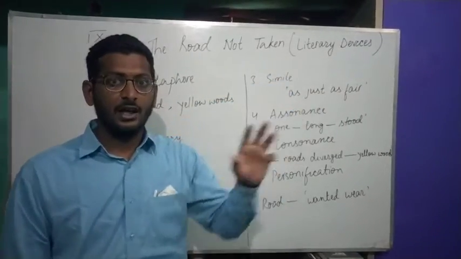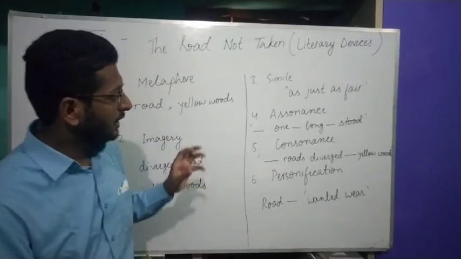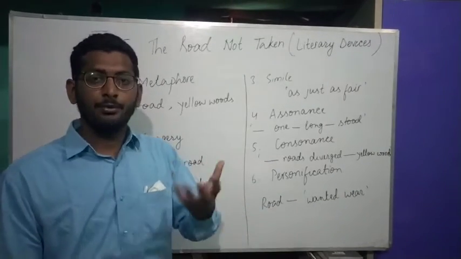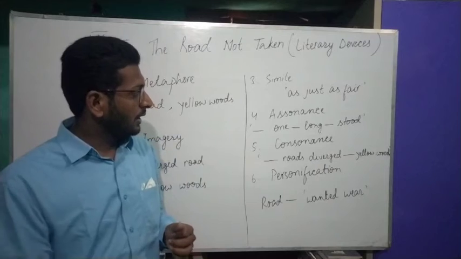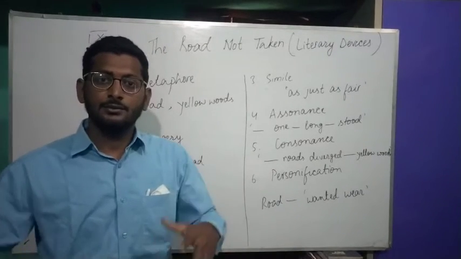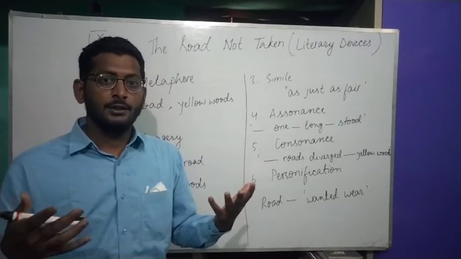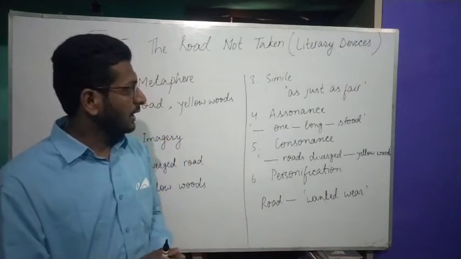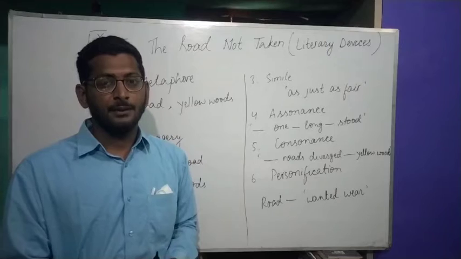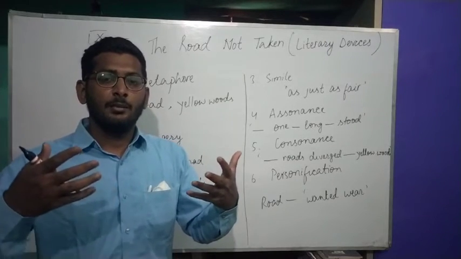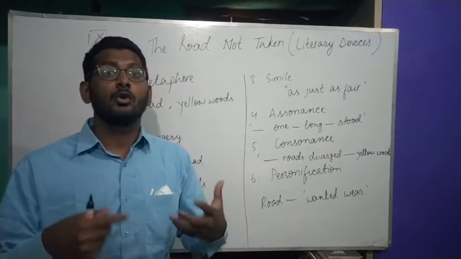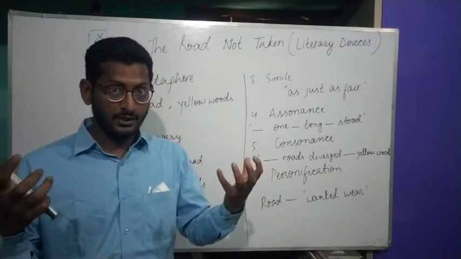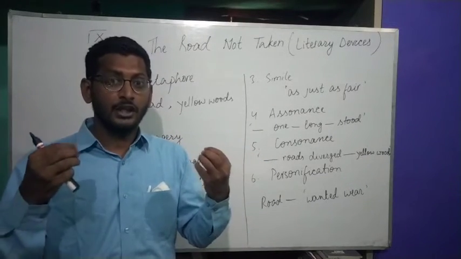Literary devices are those devices which make a poem stylish and allow beautiful use of language, as well as at the same time make the message more vibrant and more clear.